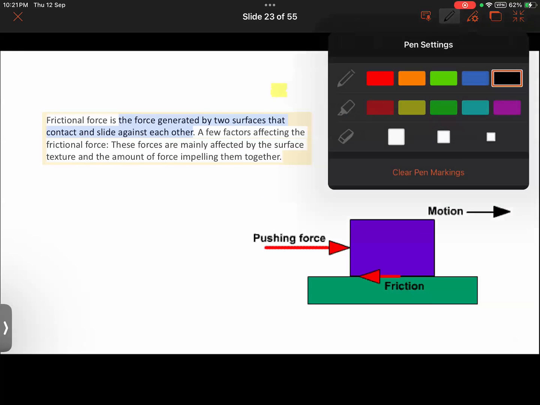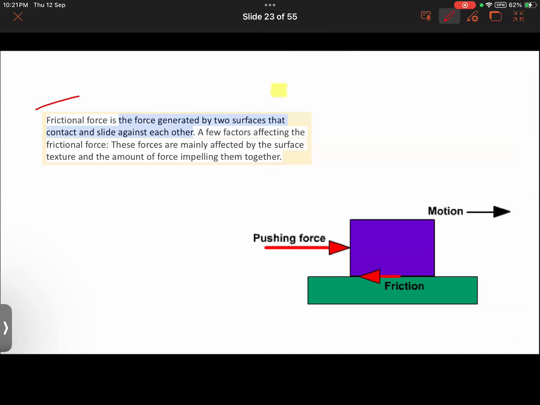So talking about the frictional force, read this paragraph. Aisha, you read this paragraph. Frictional force is the force generated by two surfaces that contact and slide against each other. A few factors affect the frictional force. These forces are mainly affected by the surface texture and the amount of force impelling them together. Impelling them together, that is, pushing them together, being applied on them.